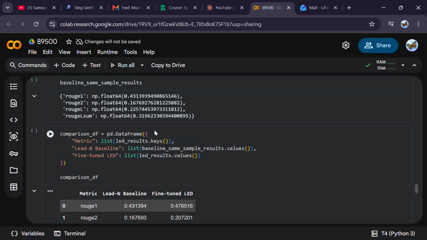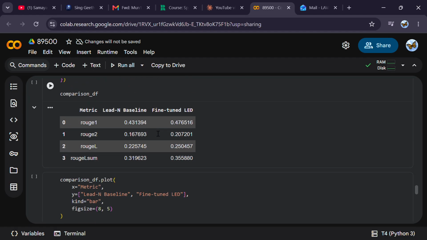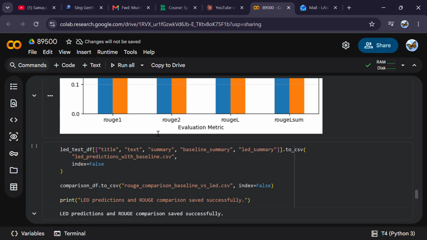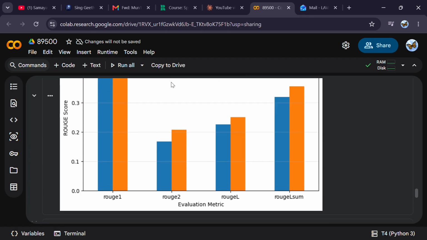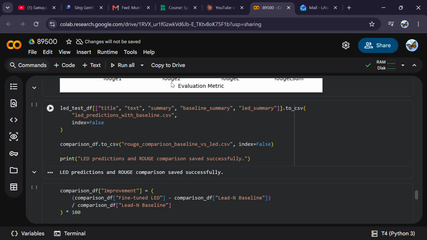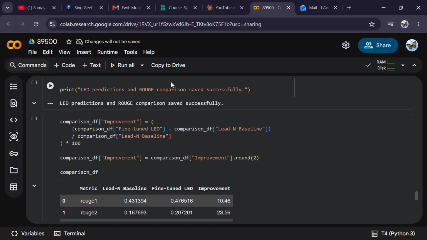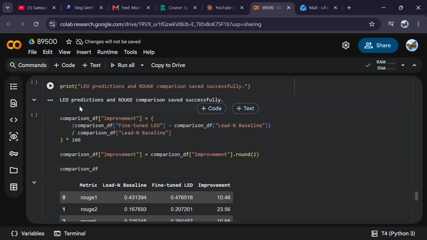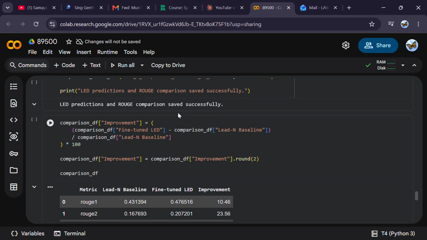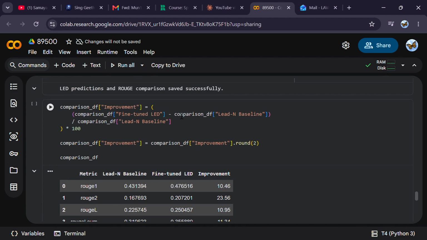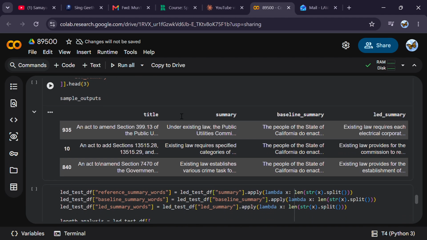Here are the numbers. Here the ROUGE scores, visualized based on the numbers. And we can see that in the LED predictions and ROUGE comparison, they are predicted and it's performing well.